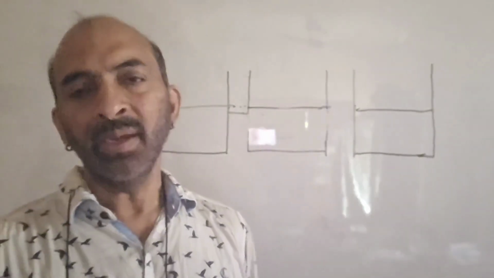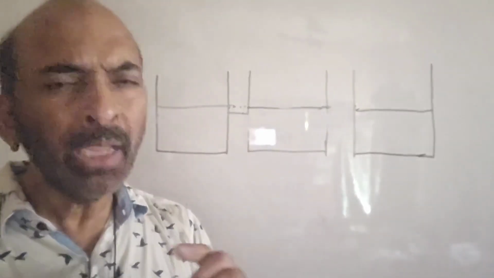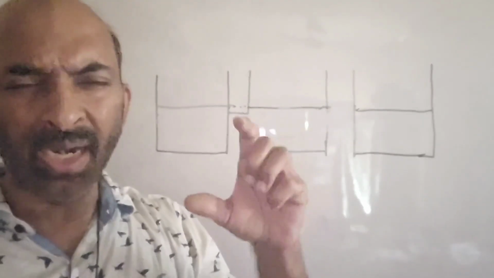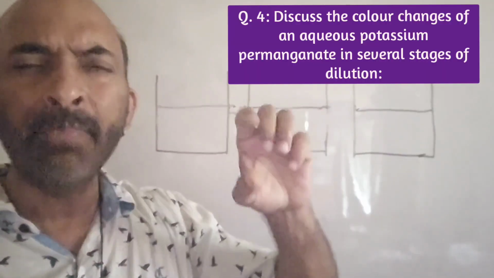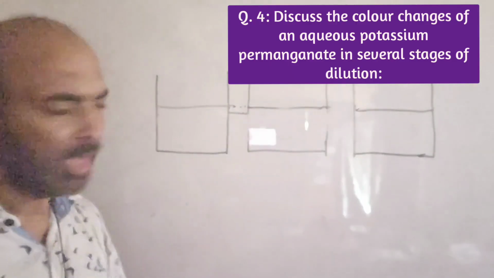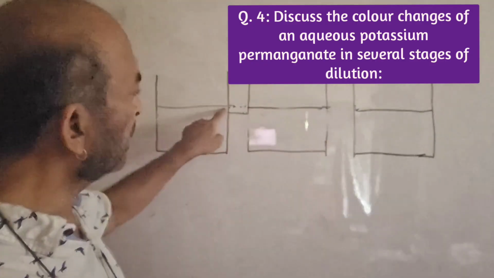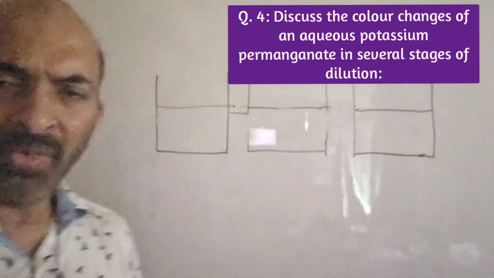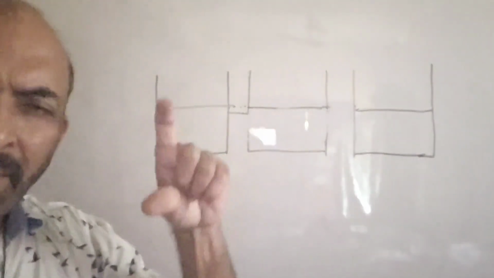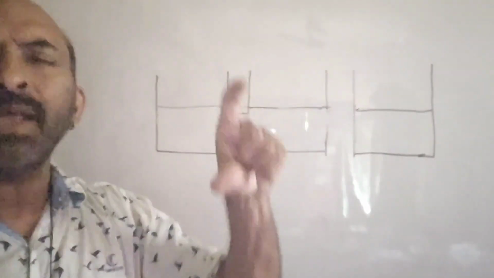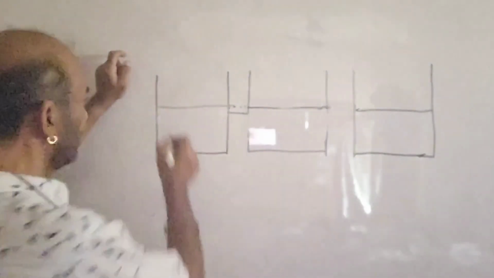In the next experiment, we take some crystals of potassium permanganate, which are very dark, nearly black in crystal form. But if we dissolve it in a small amount of water, you get a deep purple colored solution. Now we take, say, 90 ml of water here, 90 ml like that. Then what do you do? Take 10 ml of the deep purple potassium permanganate solution into the first beaker, so that the net volume reaches 100. 90 plus 10.